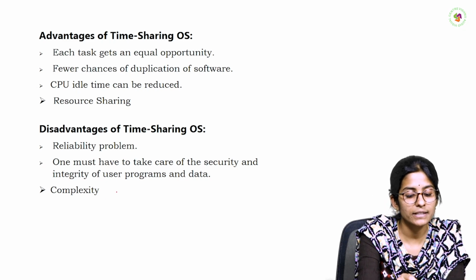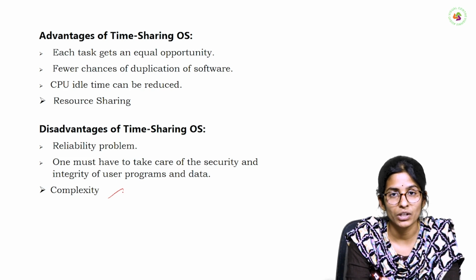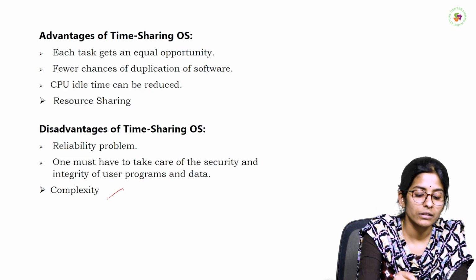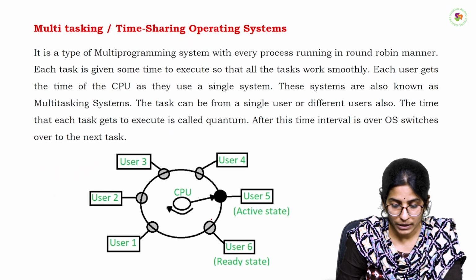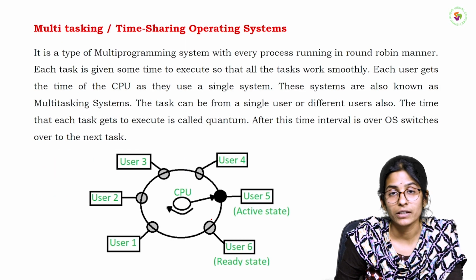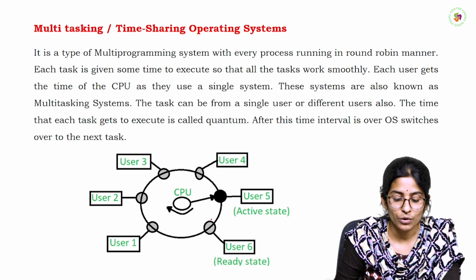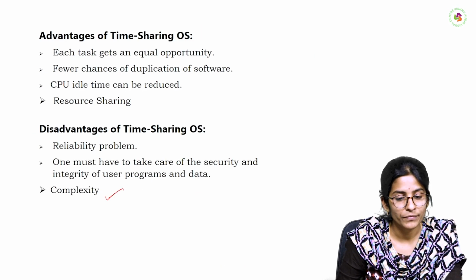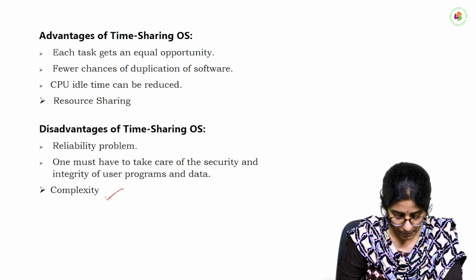And we have the complex structure for designing this type of multitasking or time sharing operating system. The structure is very complex, and we have the reliability problem, because if any job was failed, that was affected to the next neighbor job. So that is the main problem. So these are the disadvantages of time sharing operating system.